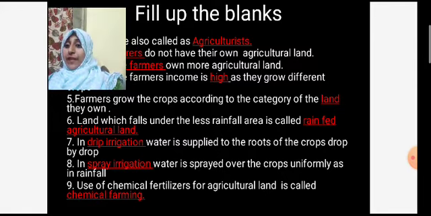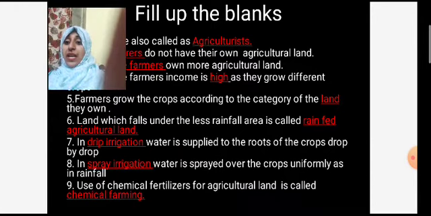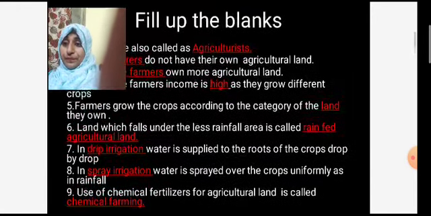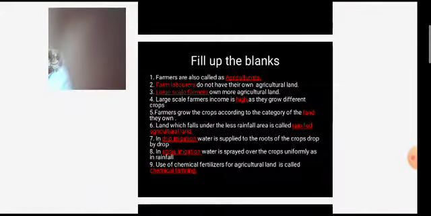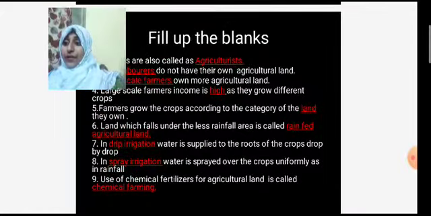Use of chemical fertilizers for agricultural land is called chemical farming. In agricultural land, they use chemical fertilizers. They are called as chemical farming. These are the few fill up the blanks that you have to learn properly. Write it in your classwork very neatly.